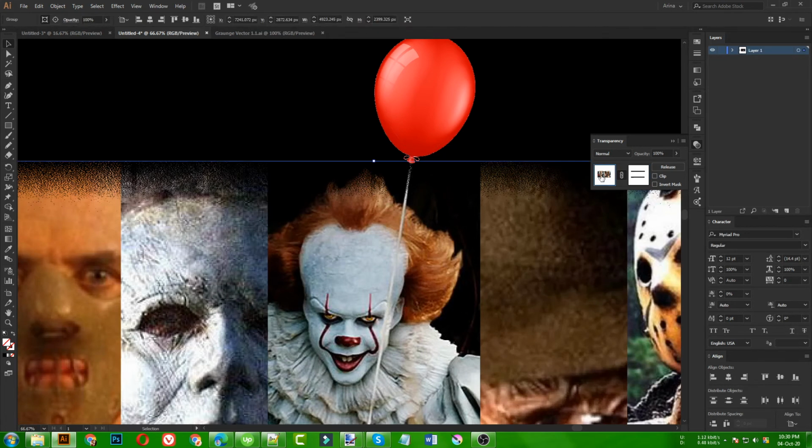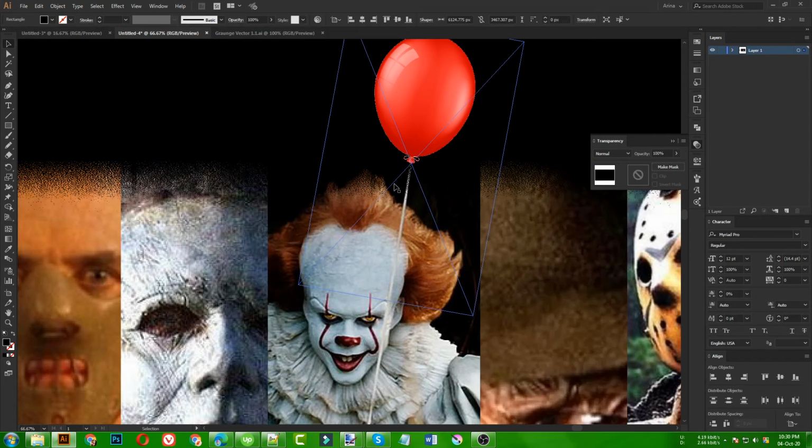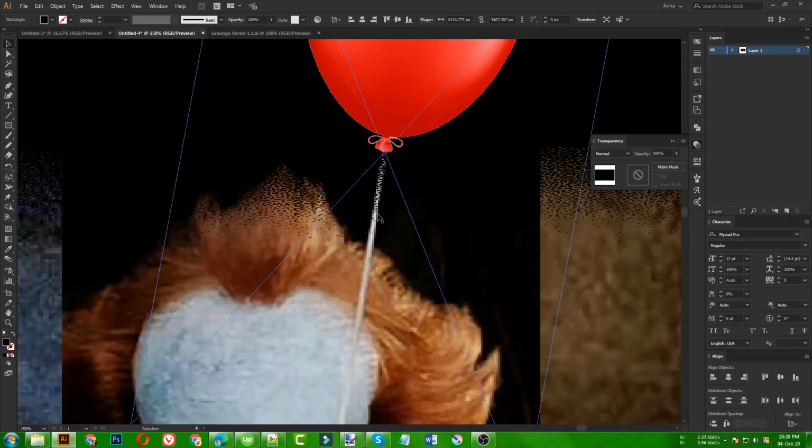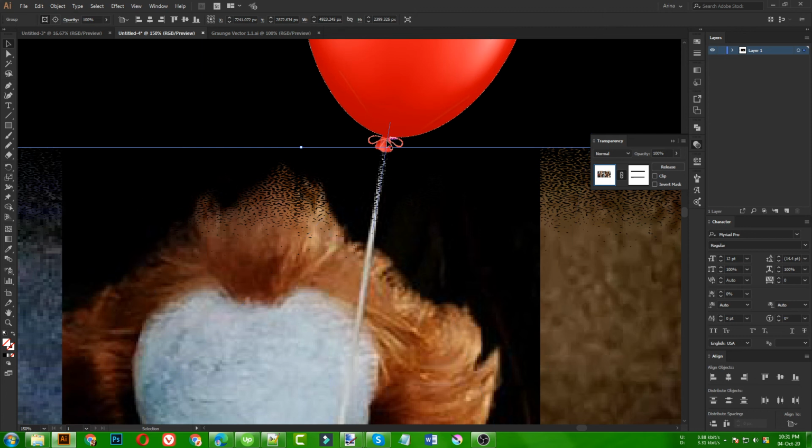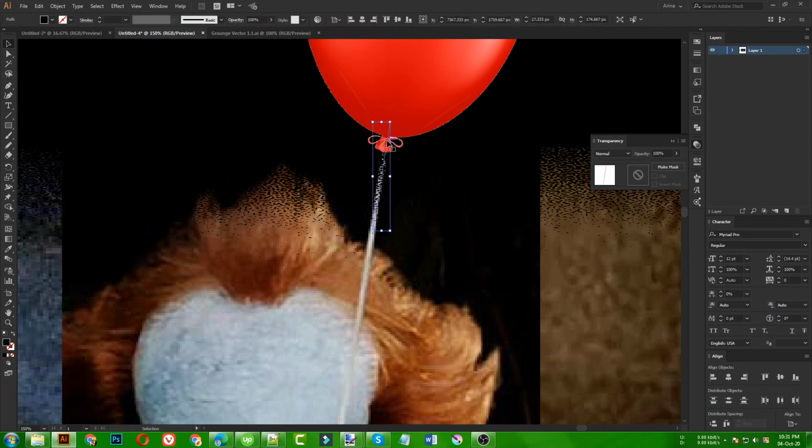So I am clicking here to come to my surface layer. As you can see, this area is faded out, so I need to fix that. So I'm going to use my pen tool here just to draw a line like this, so that I can represent this as the, like if I select my line here, then press I, it will bring my eyedropper, and if I click here, it will pick that color. But I want this color to be in a stroke mode, so I am pressing Ctrl X.